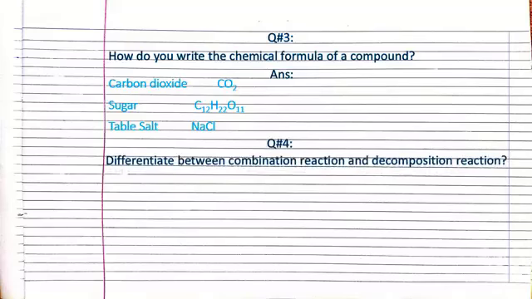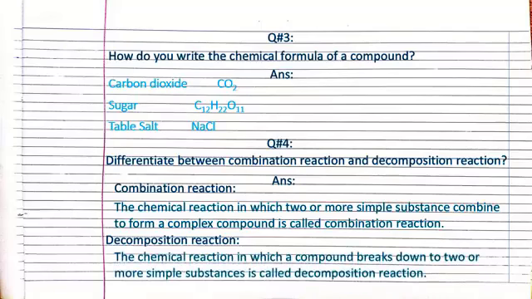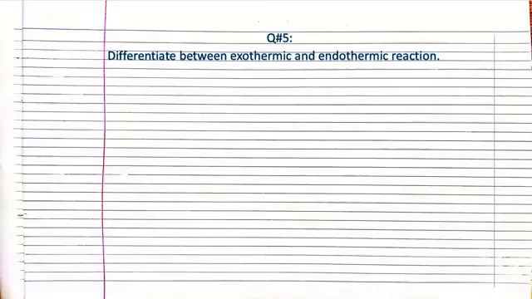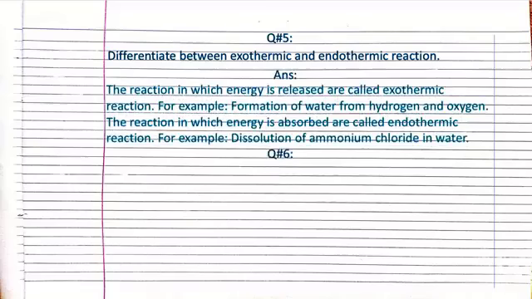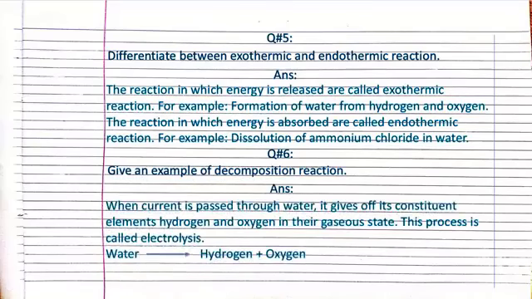Then write the question number 4. Differentiate between combination reaction and decomposition reaction. After that, write firstly the combination reaction topic, then write their definition. After that, write the topic decomposition reaction. After that, write its definition. Okay, now write the question number 5. Differentiate between exothermic and endothermic reaction. After that, write its answer. Then write the question number 6. Give an example of decomposition reaction, and then write its definition and also its example.